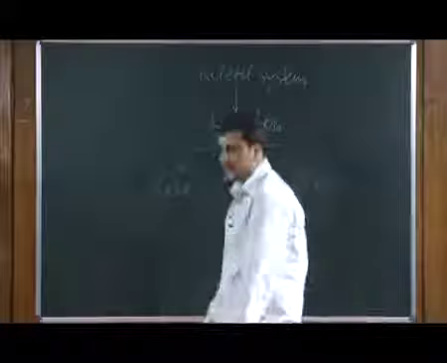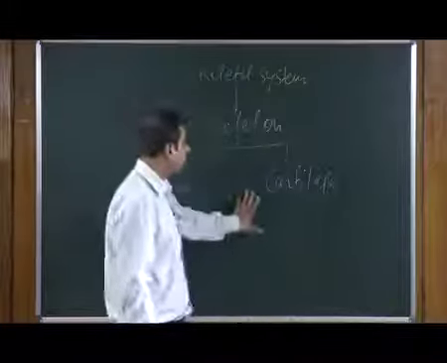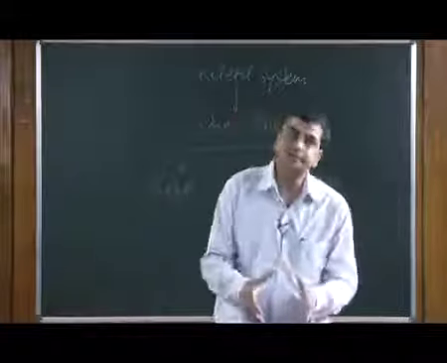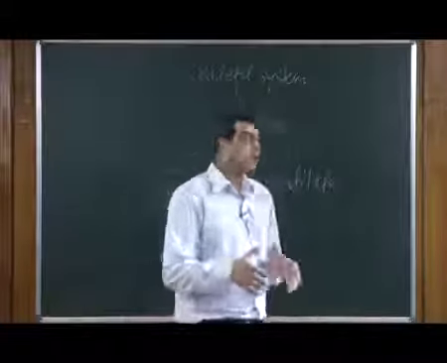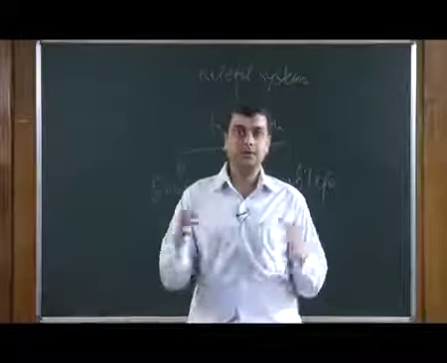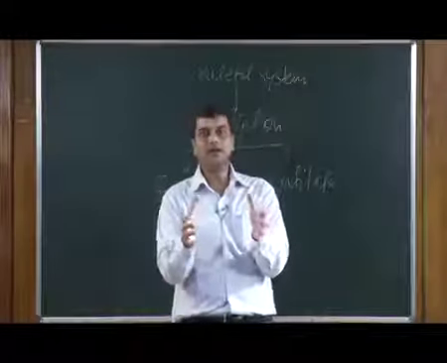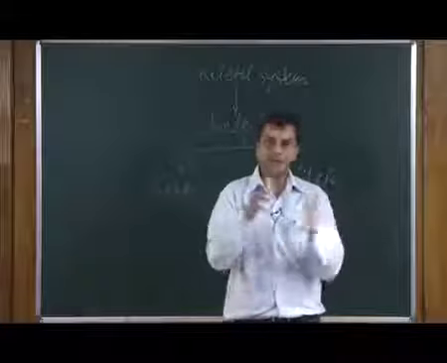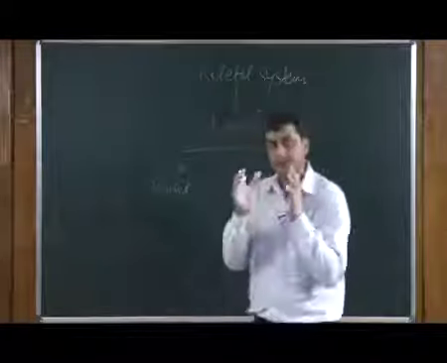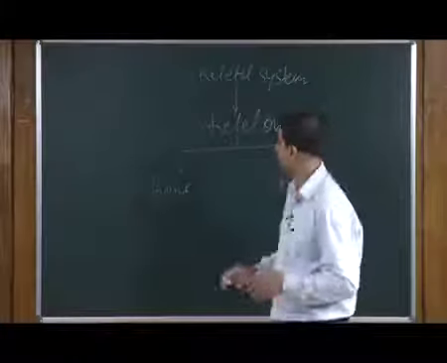Now, this bone and cartilage give very specific attachment to muscles. The whole body muscle system, the tissues and other things all have some connection with the bones. So, bones are very important in order to give the proper framework to the human body.